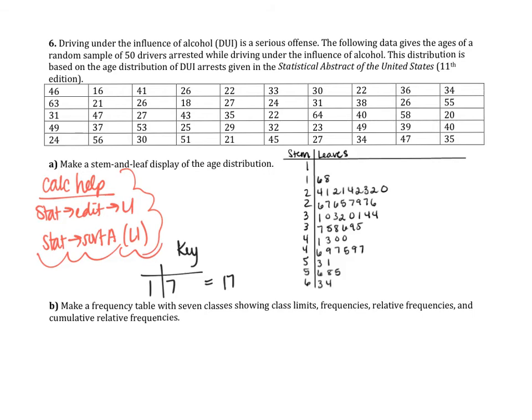Okay, and here is what my repeated stem and leaf plot looks like. You could have done one that did not have repeated stems, but you would have had some pretty long 2 and 3 columns, so this may give a more informative look at the data. If you did repeated stems on your test, you will be notified of which type to do, or you'll be asked which one you think would be better, okay?